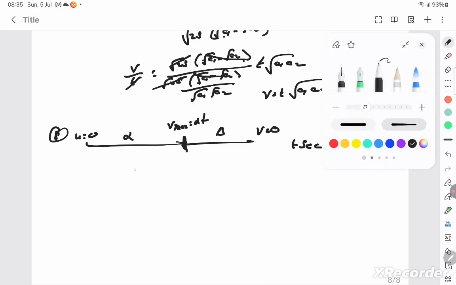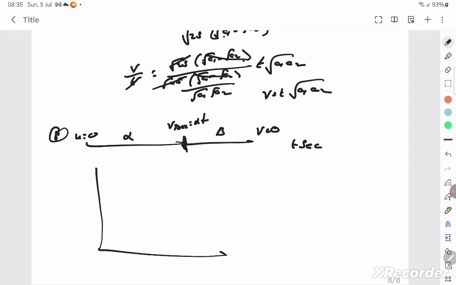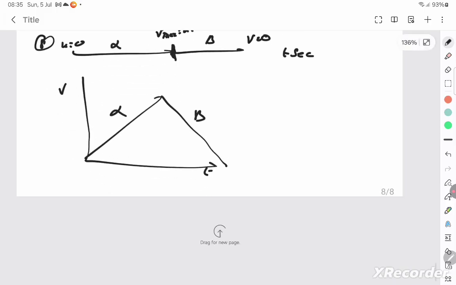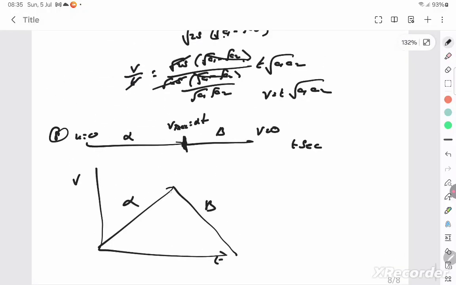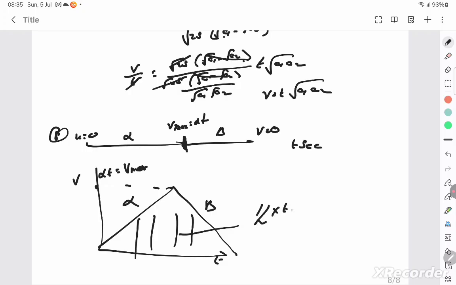Maximum velocity is done. Immediately draw a velocity-time graph where the acceleration is alpha and the deceleration is beta, and you know that the maximum velocity is alpha t, which is V maximum. Find the area under the graph, which is half into the base into the height. The height itself is V max.